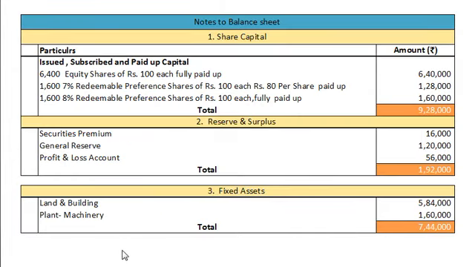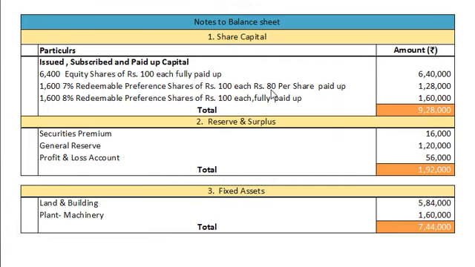Dear students, first of all, let us understand the question. As per section 55, to redeem the preference shares, our preference shares must be fully paid up. Here we have two types of preference shares. One is 7% redeemable preference shares and the other is 8% redeemable preference shares. 7% redeemable preference shares are partly paid up. Face value is 100, paid up value per share is rupees 80. It means 20 rupees is an unpaid call.